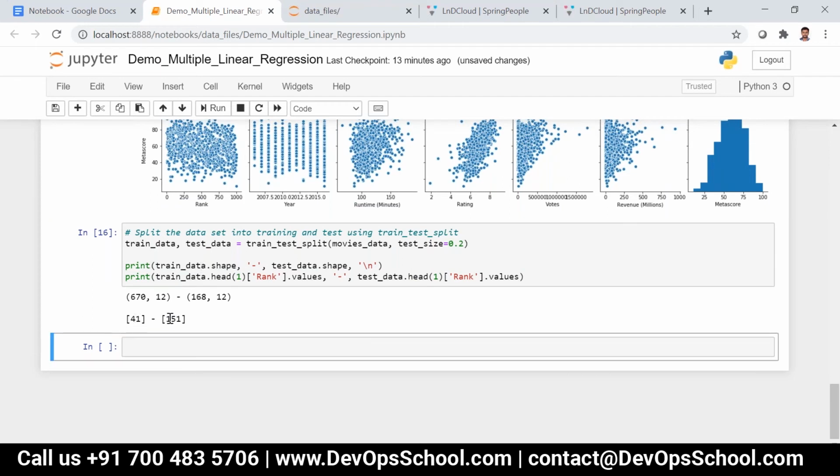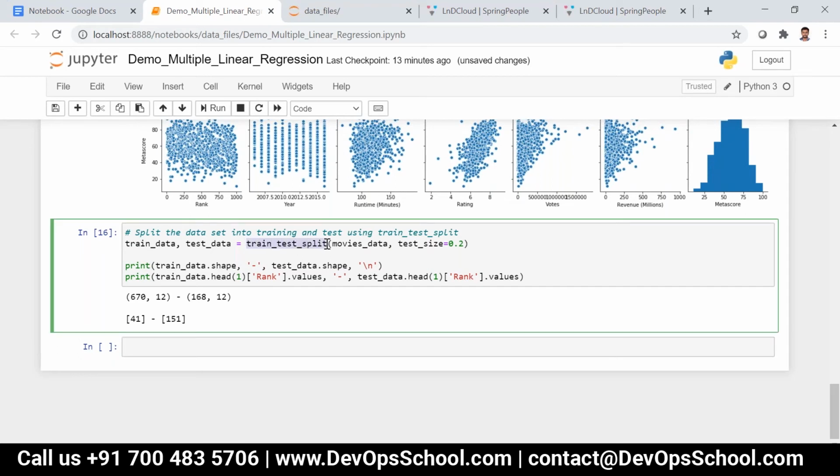Whenever you split using train_test_split, it takes the data set randomly, so it is not sequential. The 670 records are not sequential, and the 168 records are not sequential. It will take 168 records out of 838, but we don't know which records will be picked.